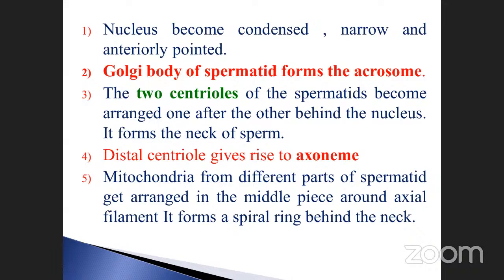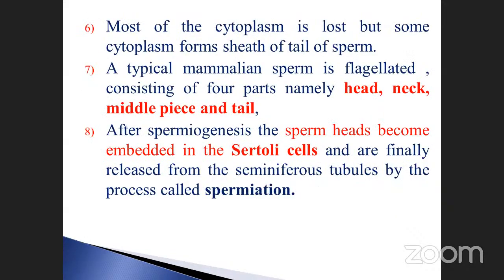These are the 4 parts, isn't it? The nucleus, that means the sperm content. How will they be built by the cells? These are the points: nucleus, Golgi bodies, centrioles, also the distal centriole, and also mitochondria. These are all very important for the formation of a sperm. Then most of the cytoplasm is lost, but some cytoplasm forms the sheath of the tail of the sperm. Sheath-like structure formation also takes place from the cytoplasm.